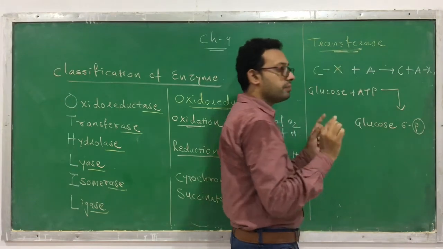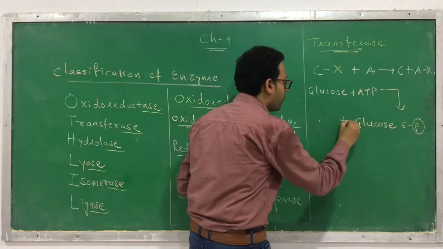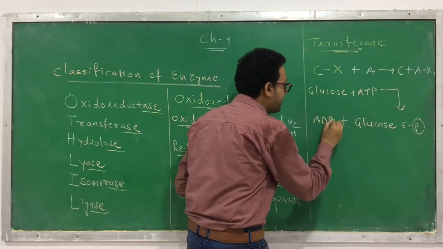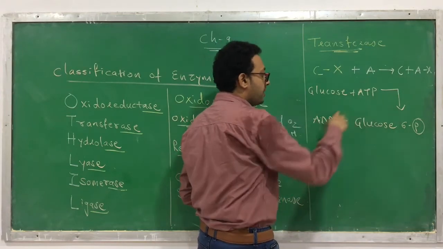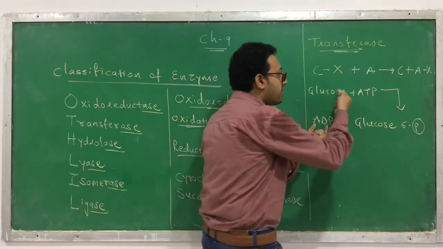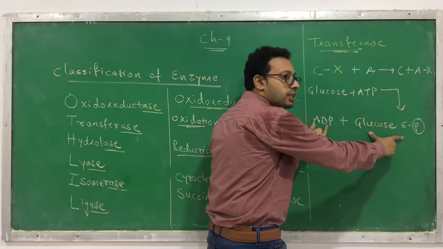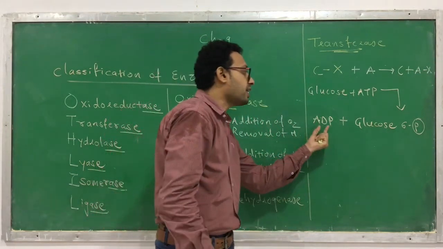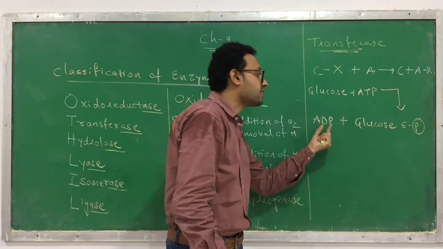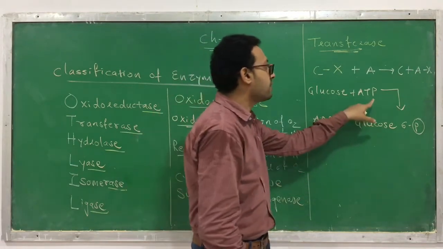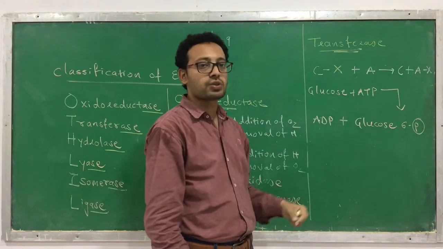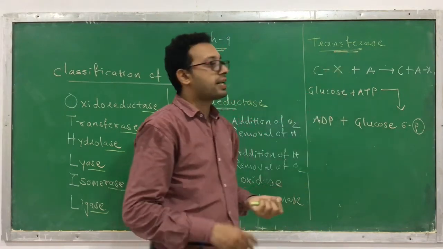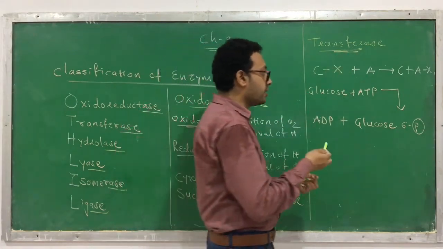Okay, this is a short form I am writing. Plus what it forms? It forms ADP. Instead of that, 1 phosphorus is donated to glucose, so the glucose becomes glucose 6-phosphate, and the ATP becomes ADP, adenosine diphosphate. Now it has just the 2 phosphorus. So here the phosphorus is transferred from ATP to a glucose, and such kind of a reaction are catalyzed by transferase. I will give you an example.